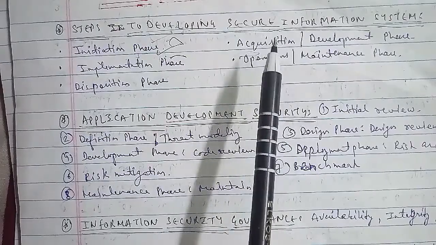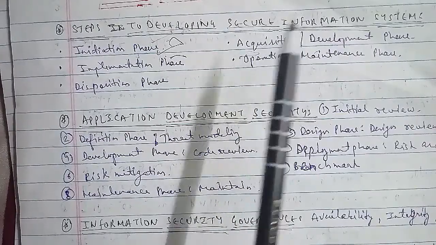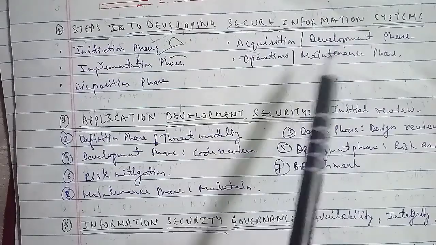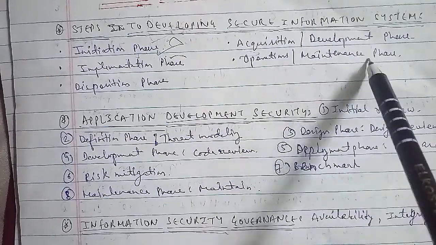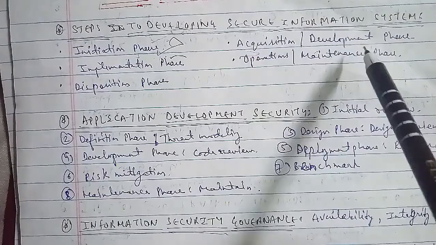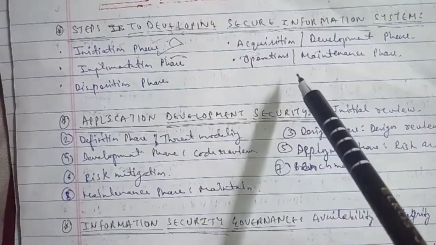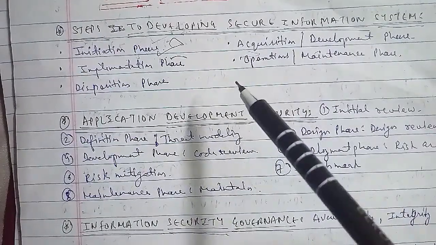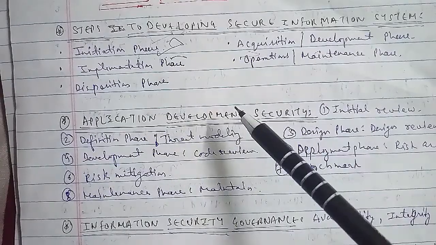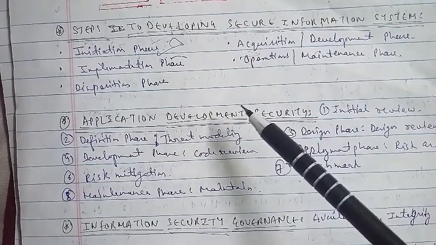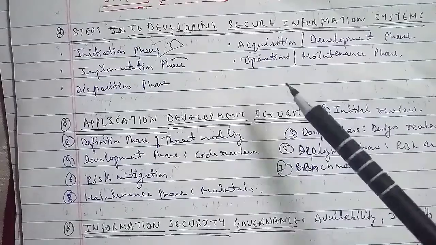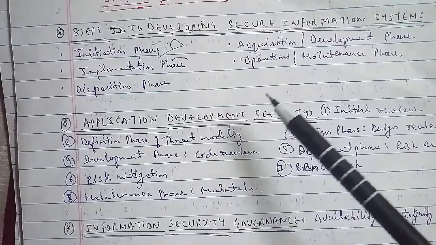Now we'll discuss the acquisition and development phase. Here we have risk assessment, security functional requirements analysis, security assurance requirements analysis, cost considerations and reporting, security planning, security control development, as well as development of security tests and evaluations and other planning components. These all come under the acquisition and development phase.